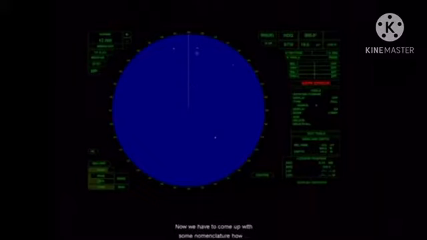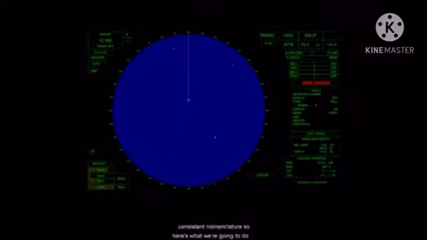Now we have to come up with some nomenclature for how we're going to number these things. You might call this target 1. I might call this target 3. Somebody else might call this target 5, or target 2. It could be any random numbers. And if we're in here in the lab and there's 8 students and 1 instructor and an assistant, that's 10 people. We have to have a consistent nomenclature. So here's what we're going to do.